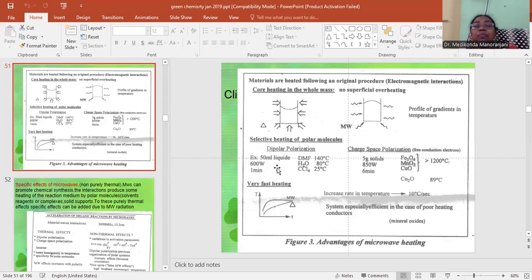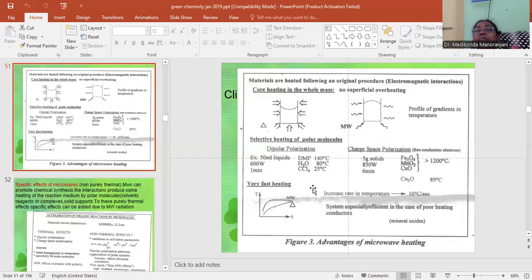In the case of dipolar polarization, if you take 50 ml of liquid DMF and apply 600 watts of electricity for 1 minute, you will get a temperature of 140 degrees. Similarly, if you apply the same conditions to water, the temperature will be 80 degrees centigrade. And with CCl4, it will be 25 degrees centigrade.